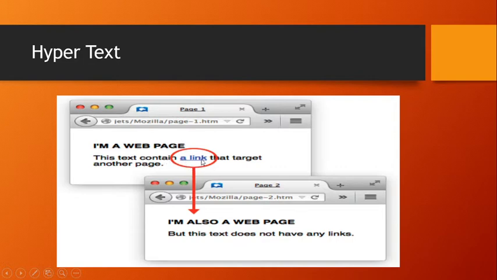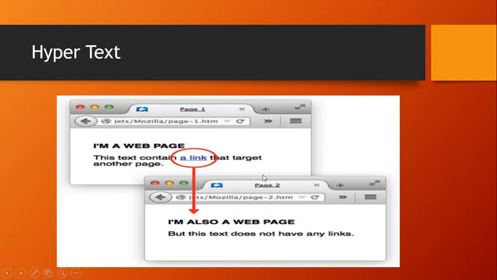Hypertext refers to the text that you use for this link. So here the word link, L-I-N-K, it is a hypertext. The text that you use for creating such links are called hypertext. And we say that it connects from one page to another page.